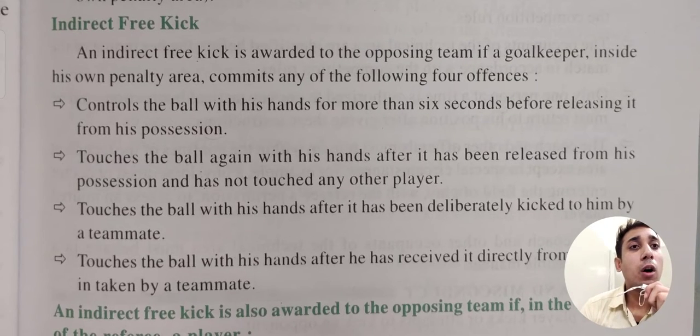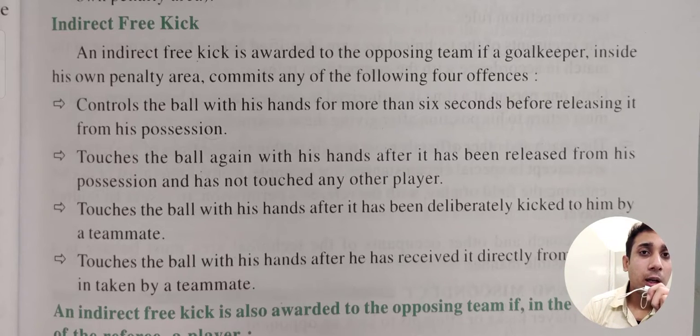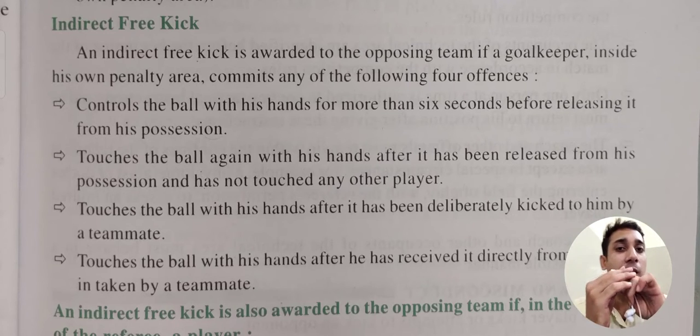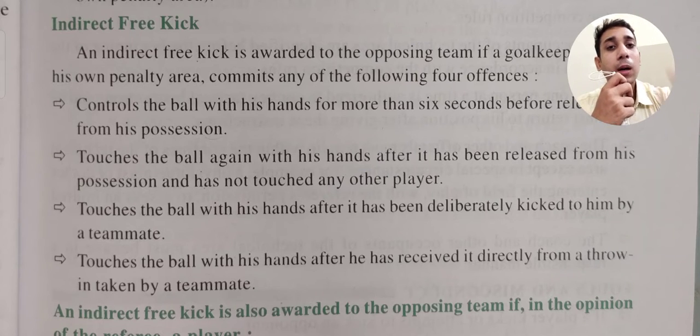Thereafter, the indirect free kick. An indirect free kick is awarded to the opposing team if the goalkeeper inside his own penalty area commits any of the following offenses. He controls the ball with his hand for more than 6 seconds; a goalkeeper can't hold the ball for more than 6 seconds. He cannot touch the ball again with his hand once it is released. He cannot touch the ball with his hand if it is deliberately kicked to him by a teammate. He also cannot touch the ball with his hand when he receives it directly from a throw-in by a teammate.